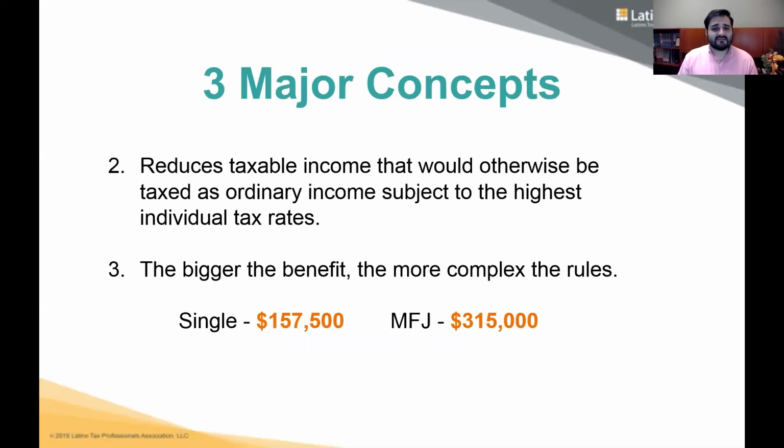It reduces taxable income, which in turn reduces tax. And these two numbers, 157,500 and 315,000, these are your magic numbers. Keep these in mind. That's going to determine if you qualify or not, or if you have to apply other limitations.